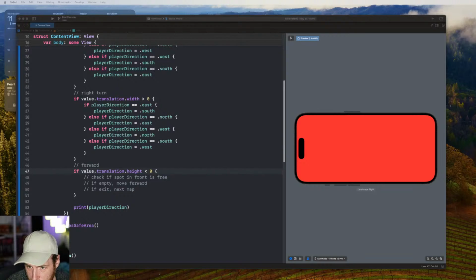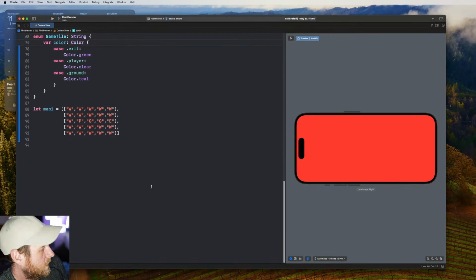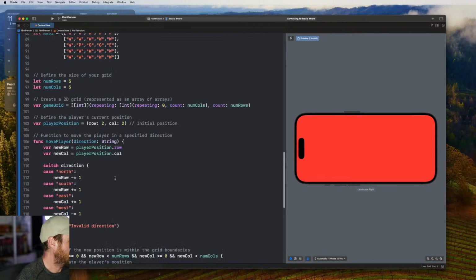All right, I'm gonna grab this and I'll just dump it in here, and we'll just have a look through it together, see if it's useful.